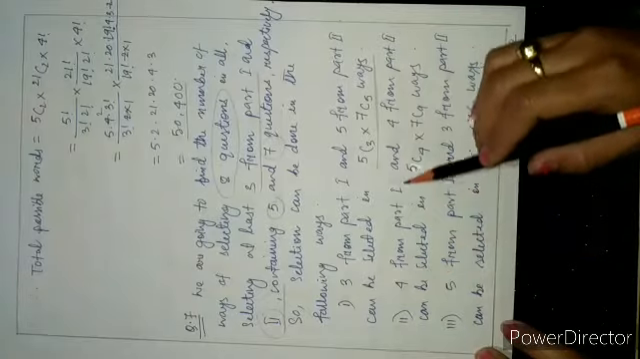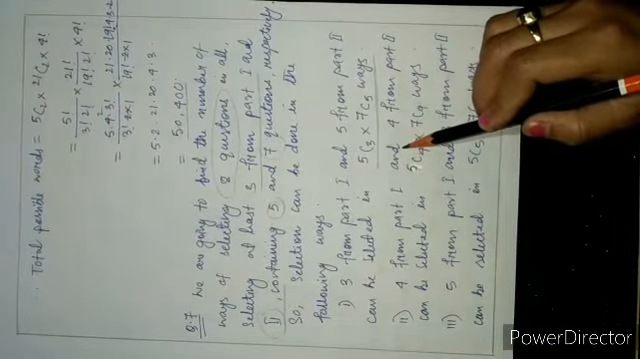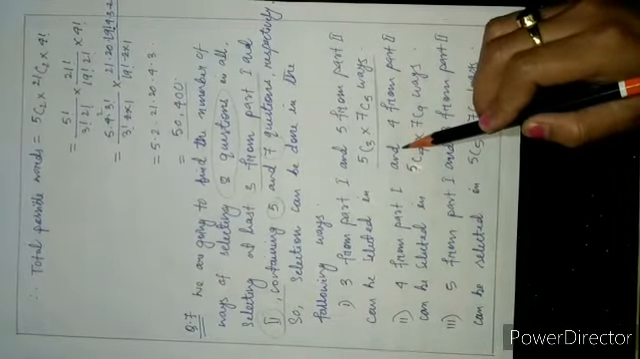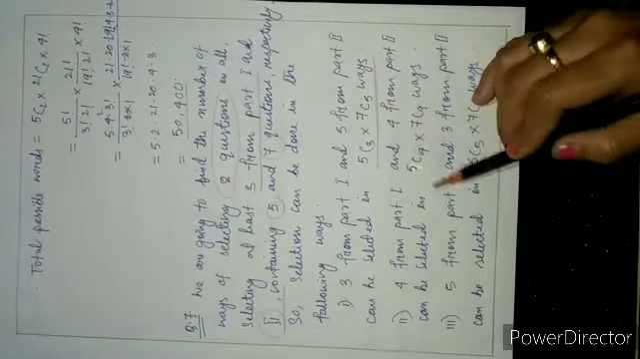Number 2: 4 from the part 1 and the 4 from the part 2, since 4 plus 4 is equal to 8. It can be done in 5C4 into 7C4 ways.